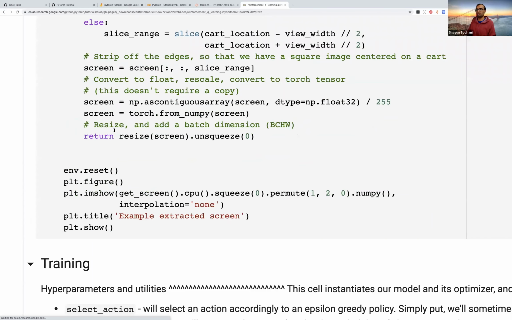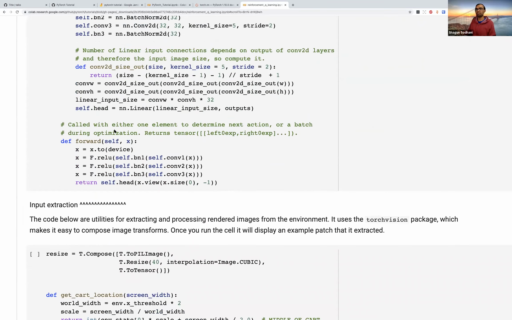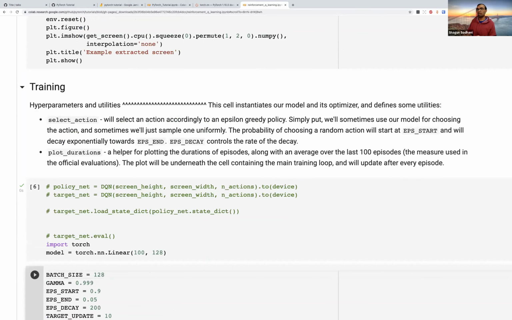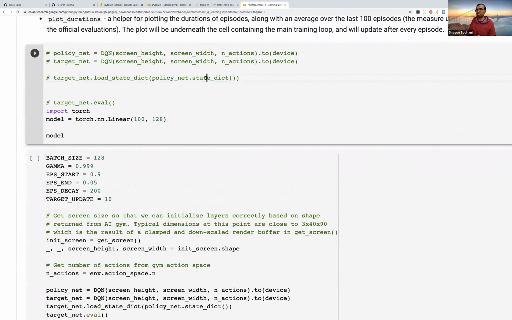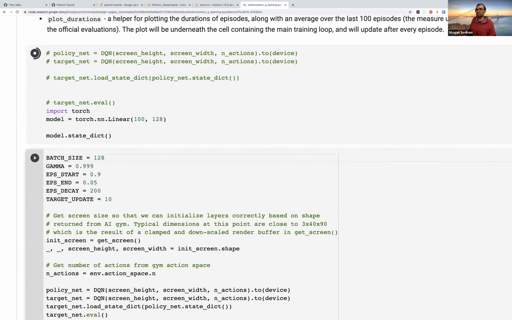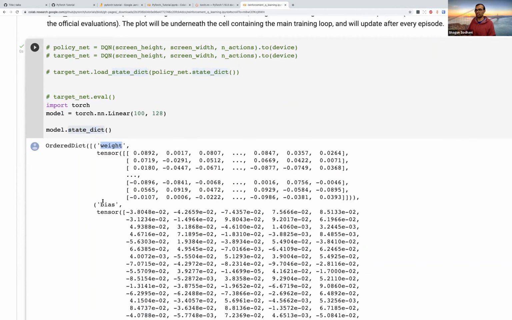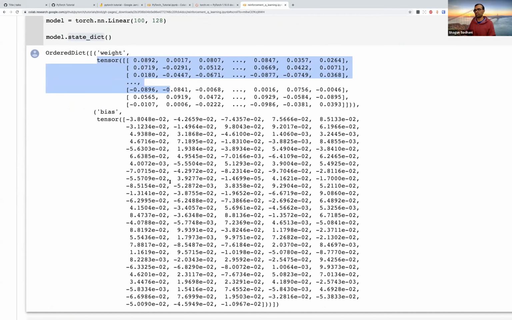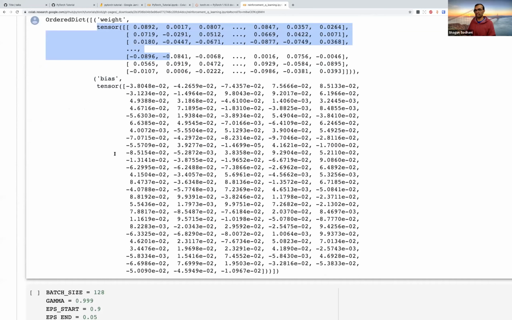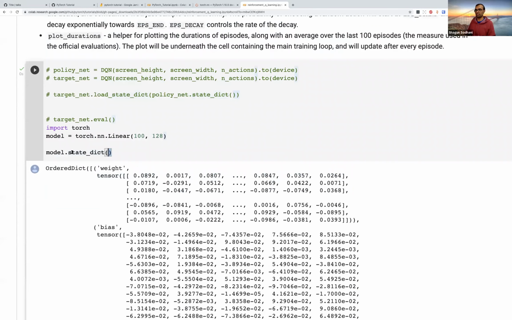And if I want a dictionary with the state of the model, and the state of the model is going to be the weights and biases, then I can do model.state_dict. So model.state_dict is going to give me a dictionary where the keys are the parameters and the values are the values of those parameters. So let's say state is equal to this.